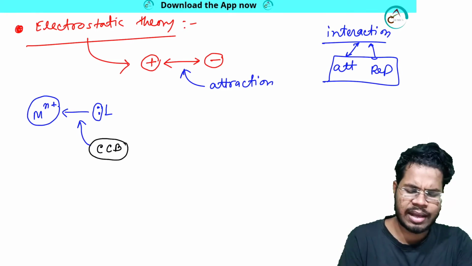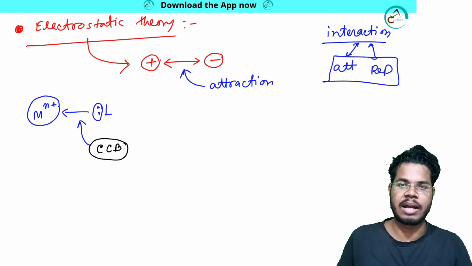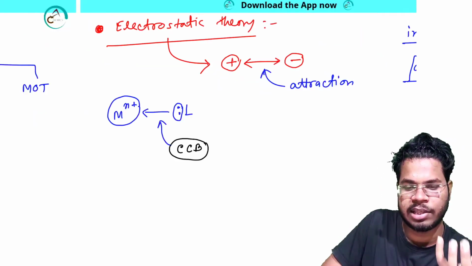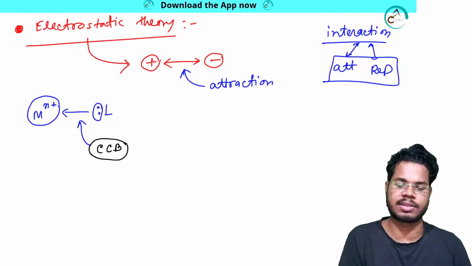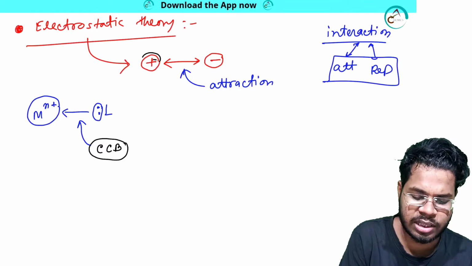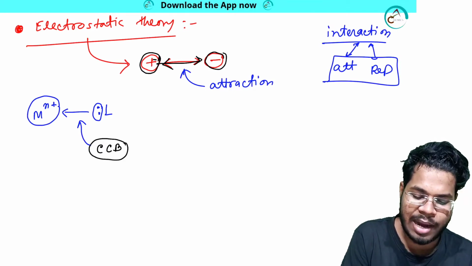So the question arises: if I am talking about electrostatic theory, and I told you that this theory is about bonding in metal complexes, so if I talk about electrostatic theory, an interaction will occur between the positive and negative charge.